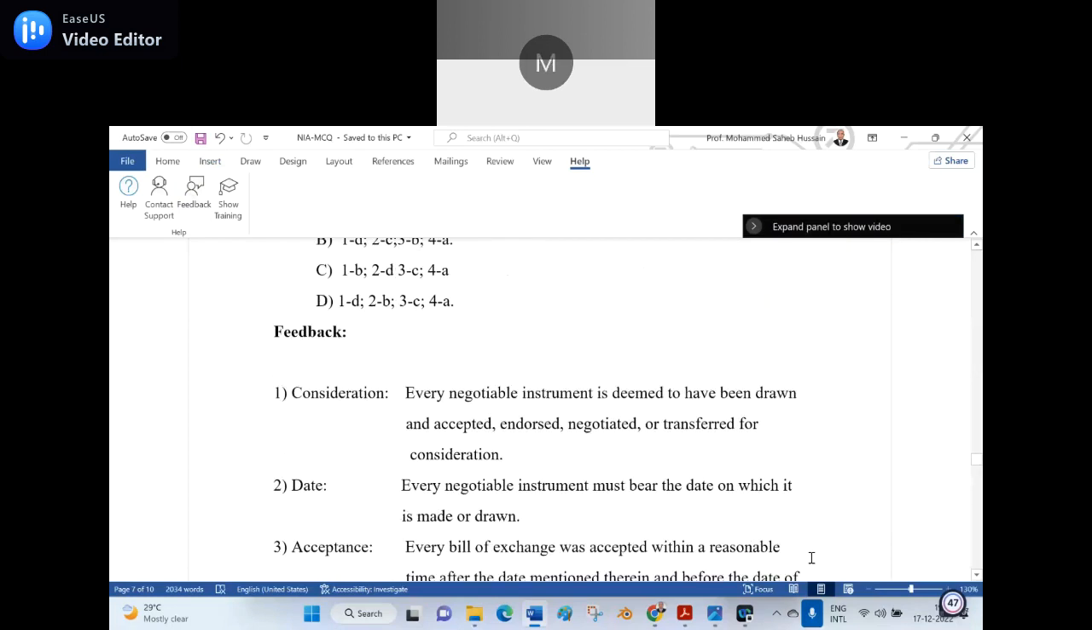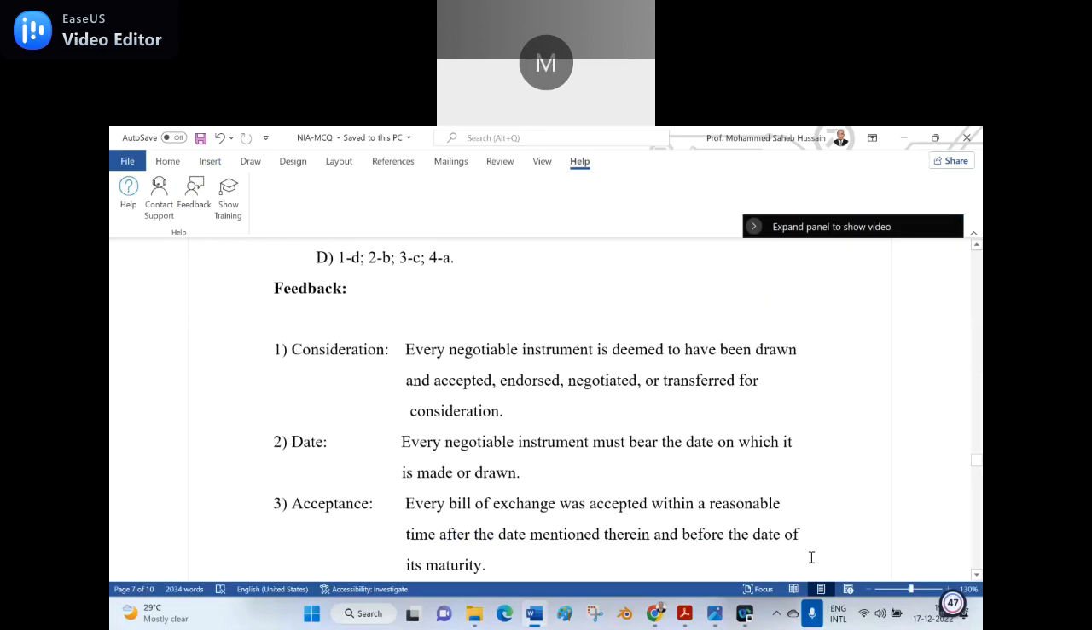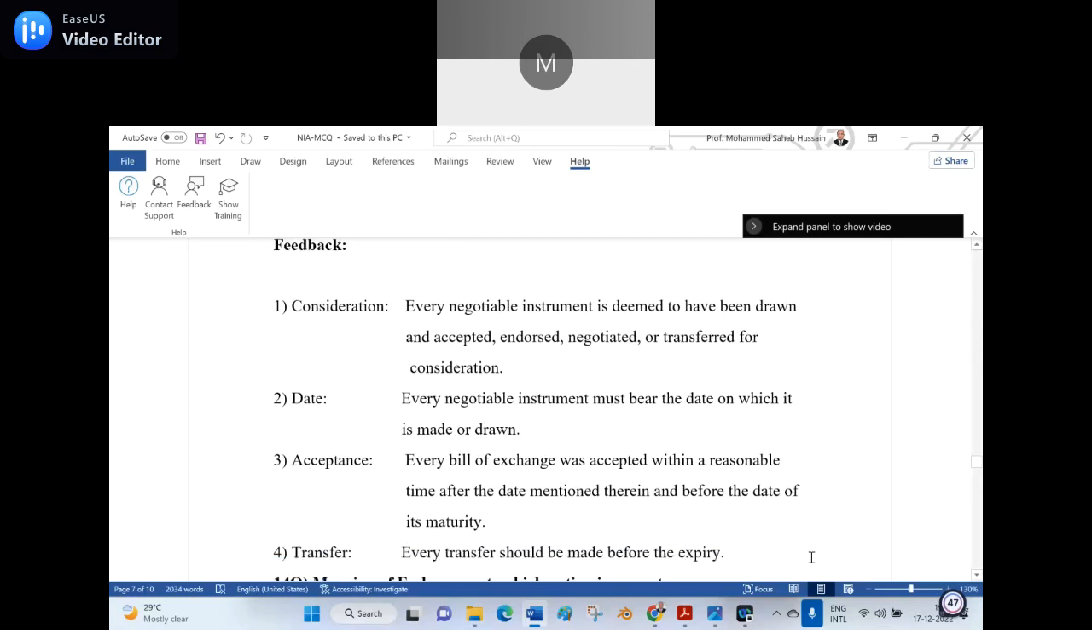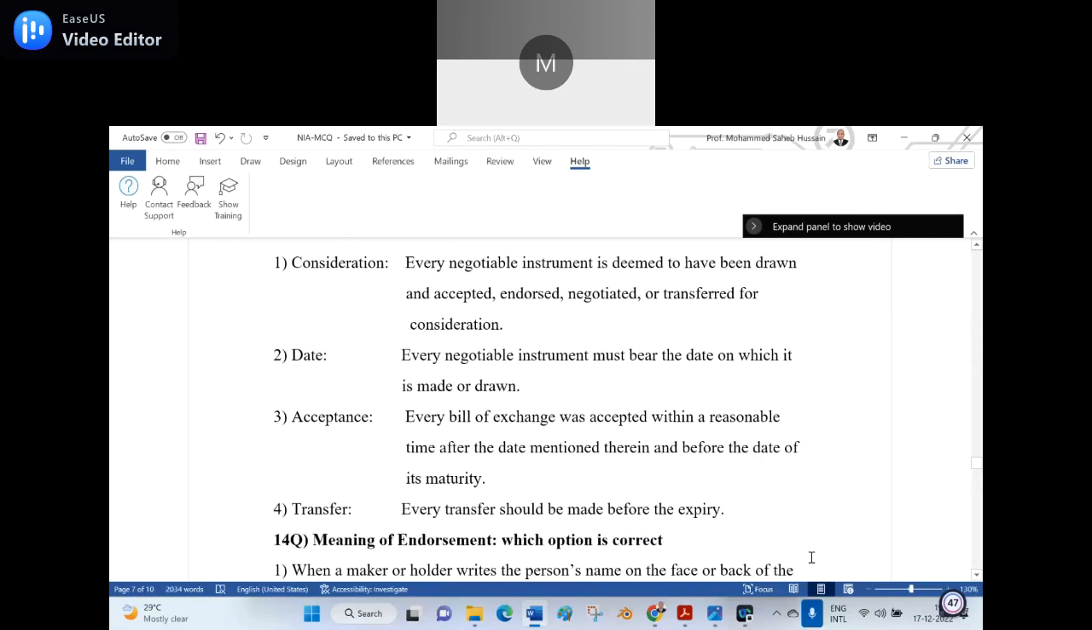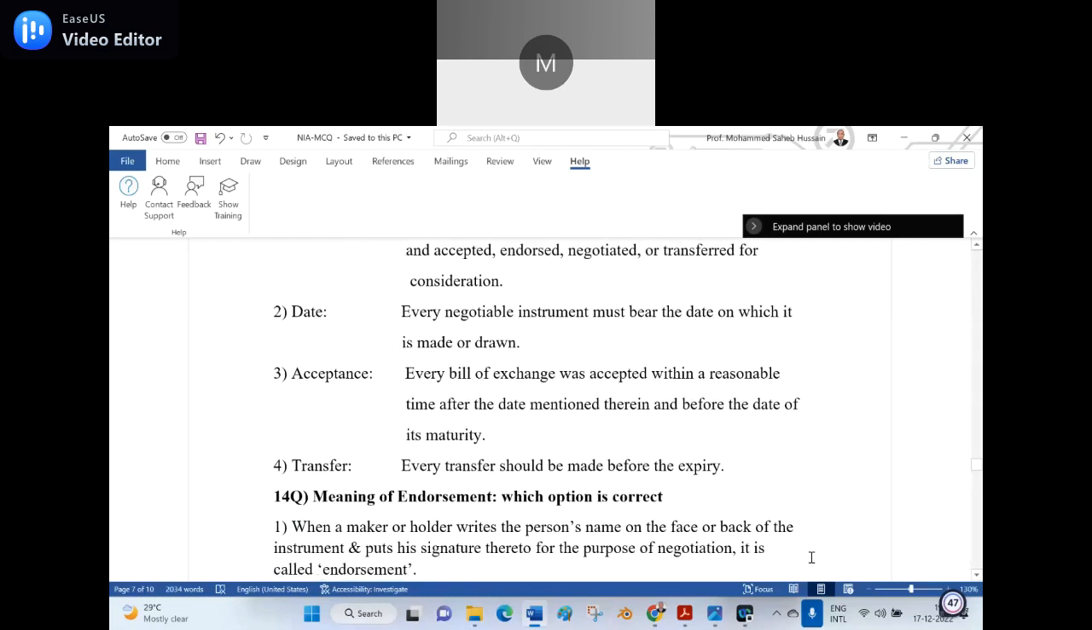See here the feedback I have given. Consideration means every negotiable instrument is deemed to have been drawn and accepted, endorsed, negotiated, or transferred for consideration. And date, every negotiable instrument must bear the date on which it is made and drawn. And acceptance, every bill of exchange must be accepted within a reasonable time after the date mentioned therein and before the date of its maturity. Transfer, every transfer must be made before the expiry.